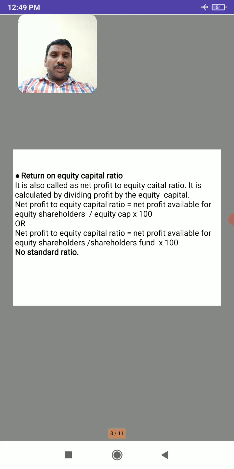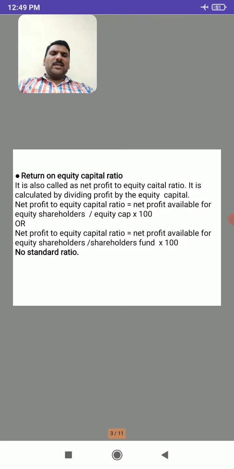Again the word shareholders fund comes here. We know very well what is shareholders fund. Once again I will repeat, shareholders fund is nothing but the sum total of equity capital, preference capital, reserves and surplus, that is the debit balance of P and L account. So these three items are added.